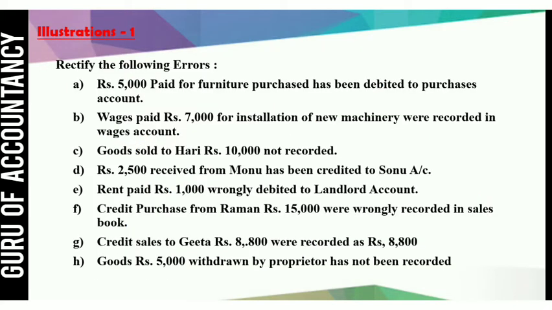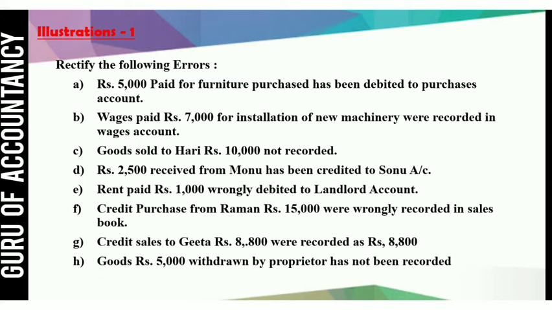Second, wages paid rupees 7000 for installation of new machinery were recorded in wages account. So this is a capital expenditure. When we purchase any asset, expenses paid on the purchase of the asset are added to the cost of that asset, so it is a capital expenditure.